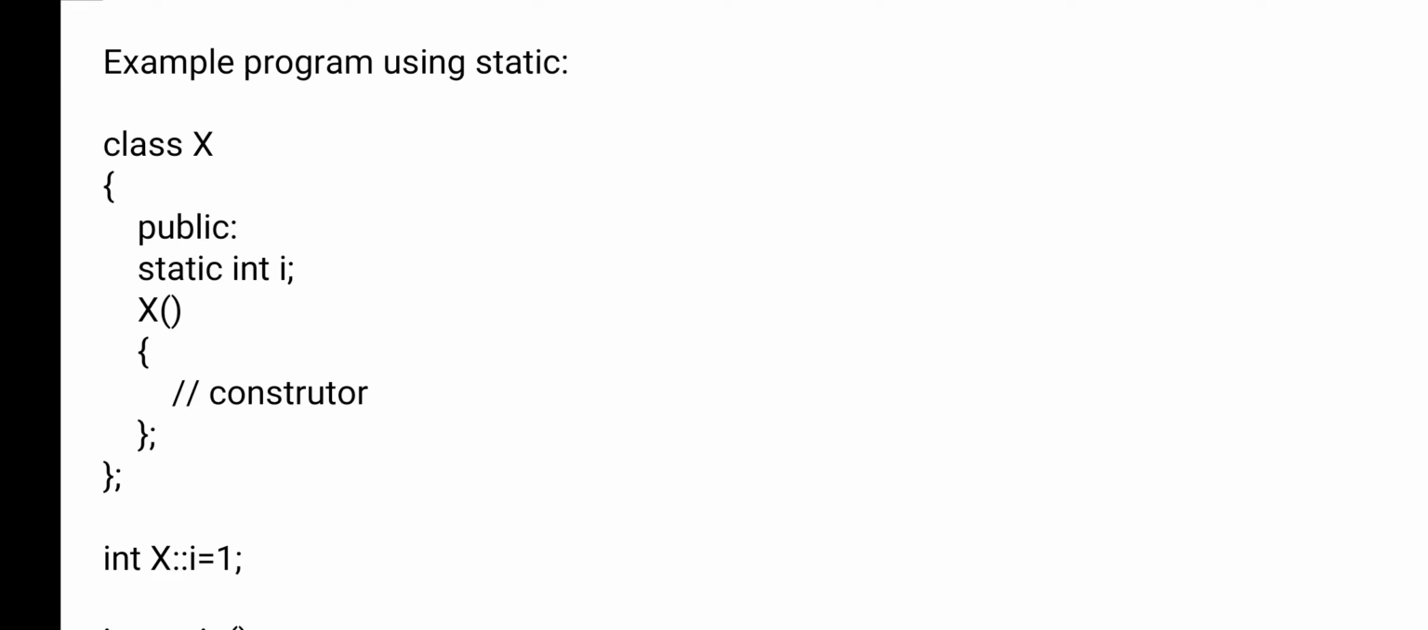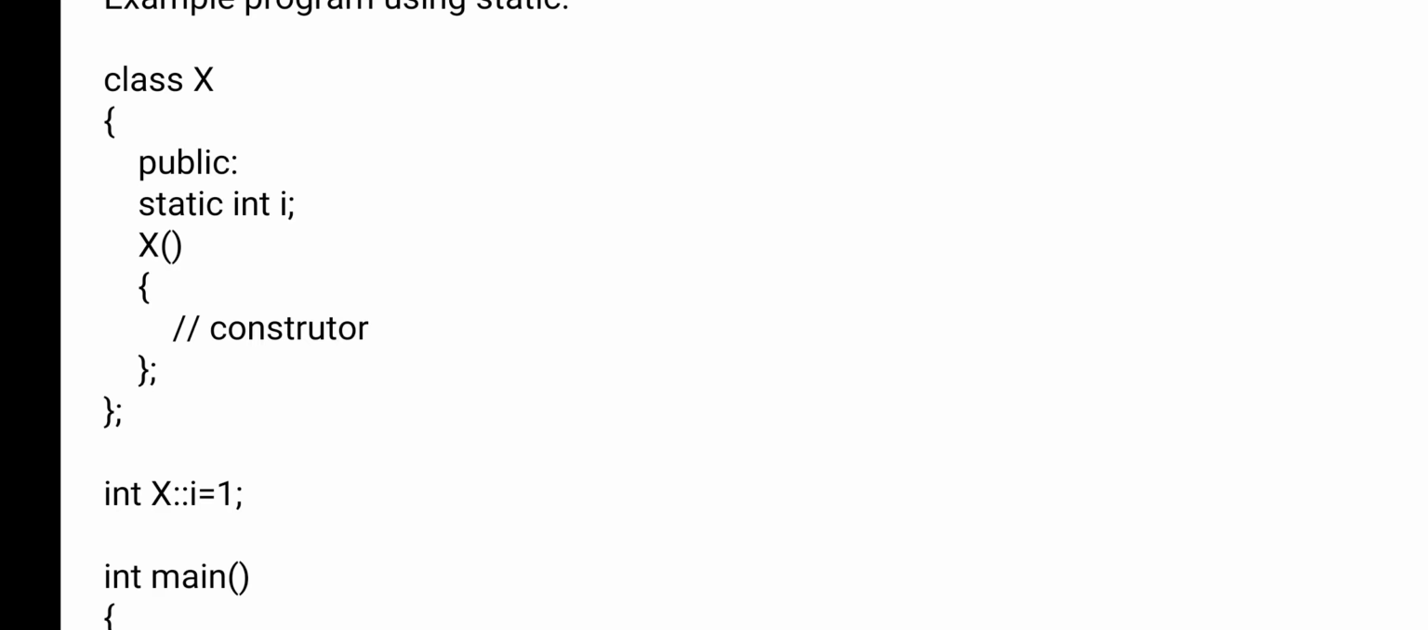Now you see the example program. Here, what is the name of the class? X, and public is the access modifier. I have declared one variable here, that is static int I. Static is a keyword, int is a data type, I is a static variable. So when you declare any variable as static, initially that variable is initialized to 0.